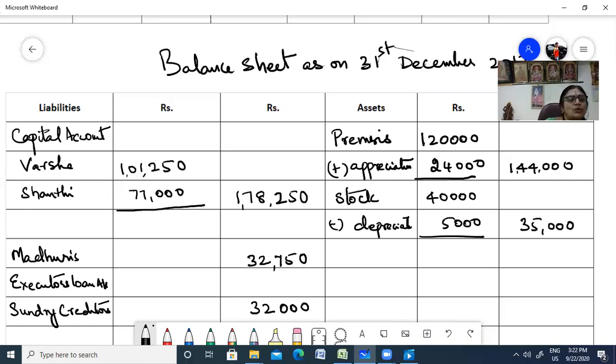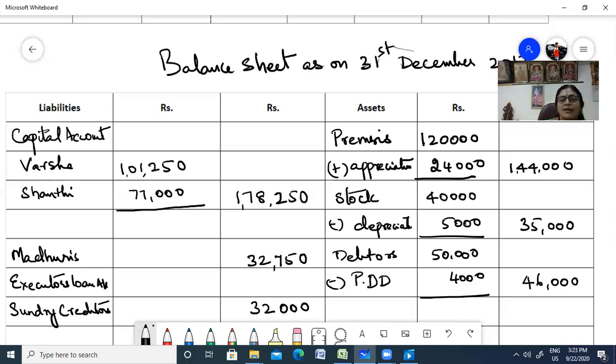Right. Next you had debtors. Debtors total was 50,000 minus provision for doubtful debts. Yeah, they had provision for doubtful debts, right? That was how much? 4,000. So 46,000. Okay. Then cash at bank.